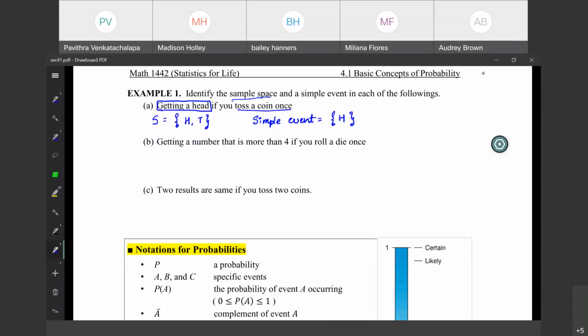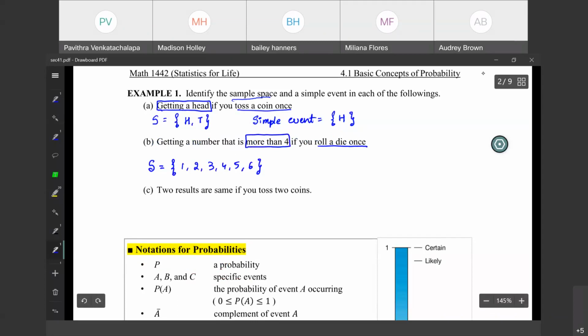Getting a number that is more than 4 if you roll a die once. So let us write the sample space first. If you roll a die once, you could get 1, 2, 3, 4, 5, 6. So it could be any number you can get. What is the probability that you will get more than 4? So there are only two numbers here. So that means your event, or I will represent that as A, is only 5 and 6. Now you have two results here, so it is not a simple event.